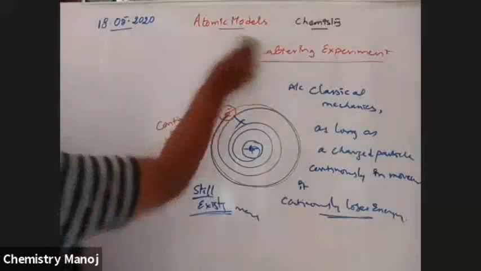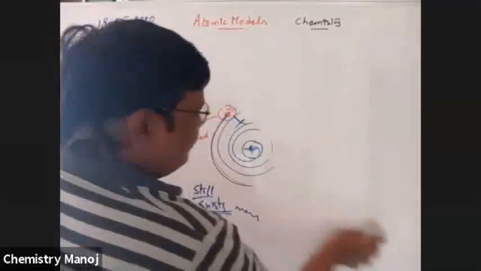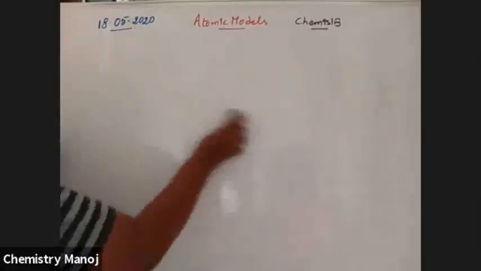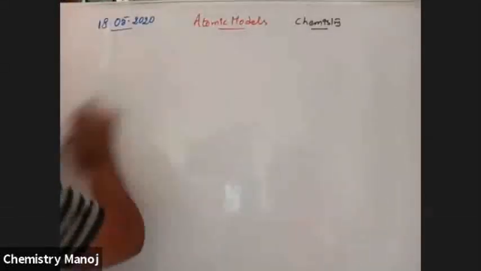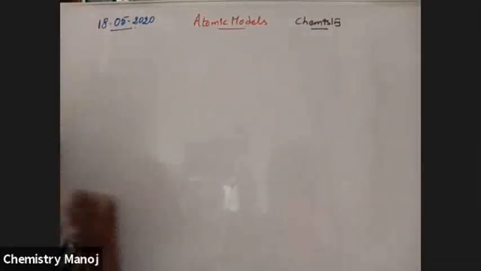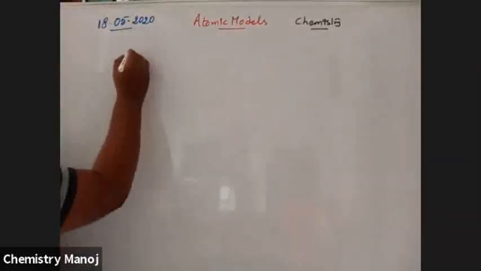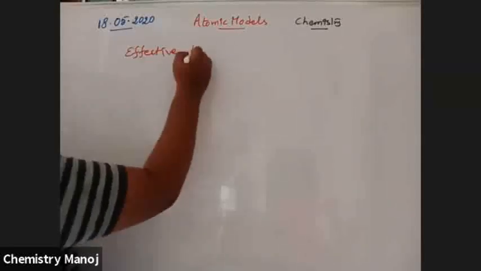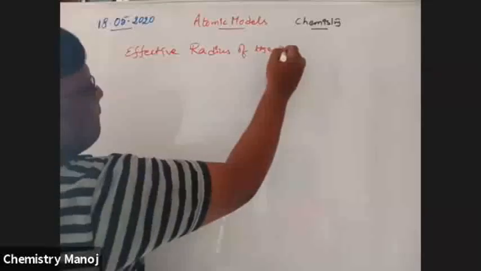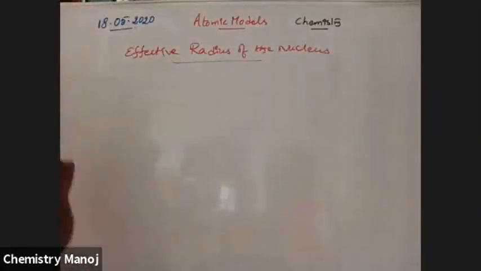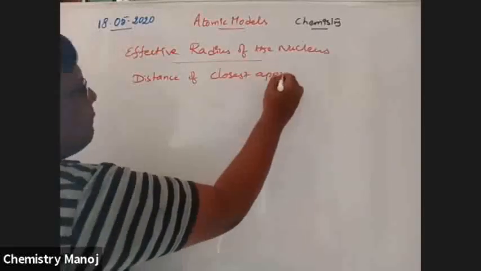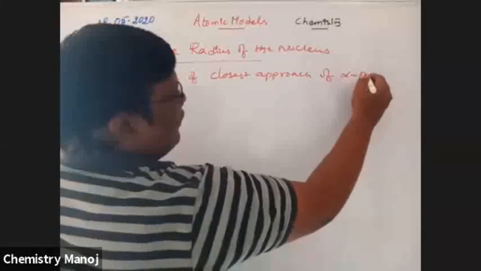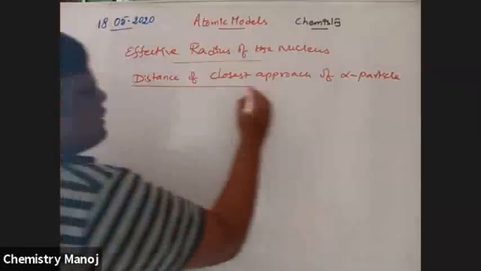So the topic is the calculation of the effective radius of the nucleus, or the distance of closest approach of an alpha particle.